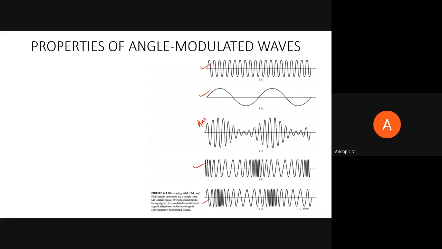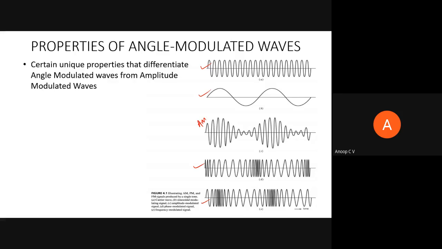So maybe some of the properties we have already discussed by seeing these waveforms itself. So maybe we'll see them one by one, right? So certain unique properties that differentiate angle modulated waves from amplitude modulated waves. One is constancy of transmitted power. You can see in angle modulation, whether it is phase modulation or FM, the transmitted power's envelope is constant. You can see the envelope is a constant. Envelope is not changing, even in FM.